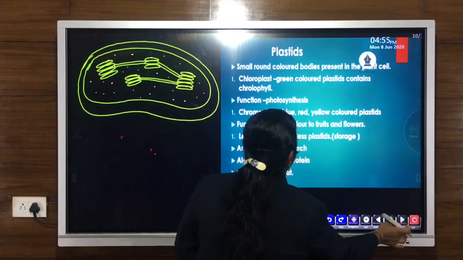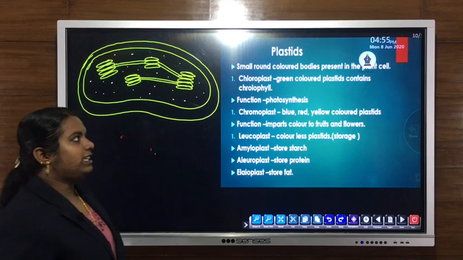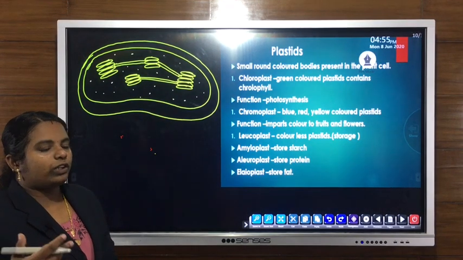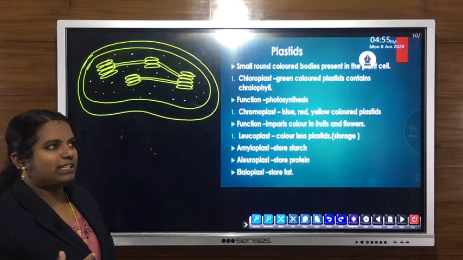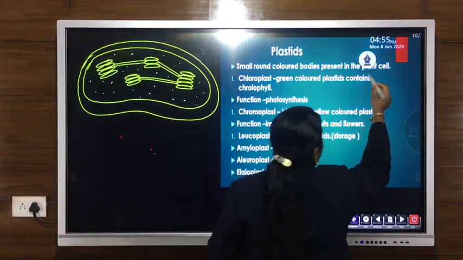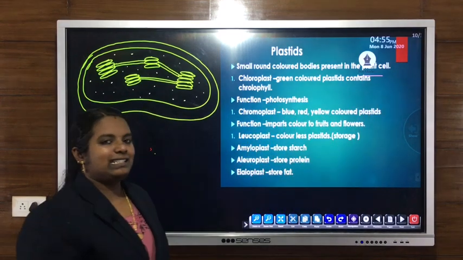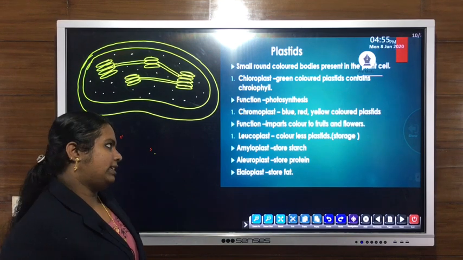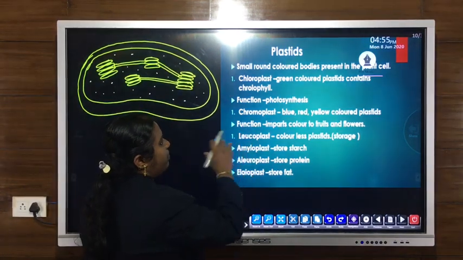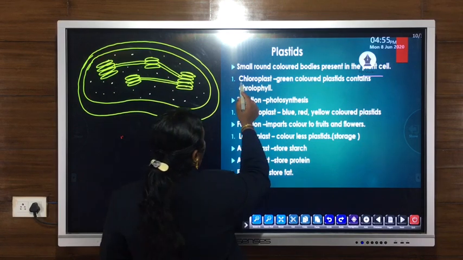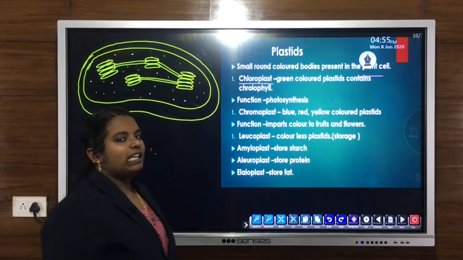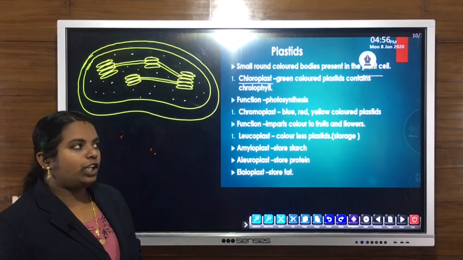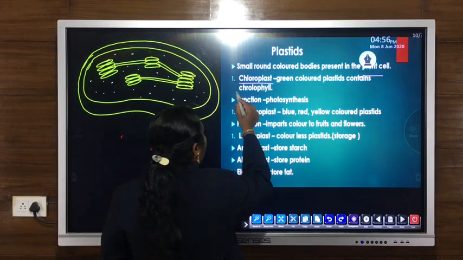Another cell organelle is plastids. Plastids are small, round or spherical colored bodies present only in plant cells. So plastids are absent in animal cells. Different types of plastids are present. One is chloroplast. Chloroplasts are known as green colored plastids. They are green in color due to the presence of the pigment known as chlorophyll.